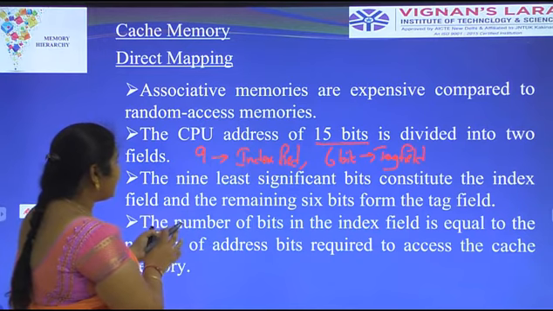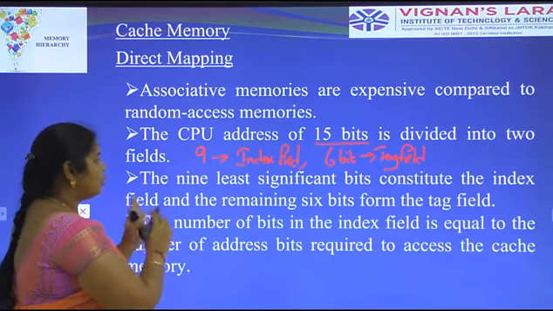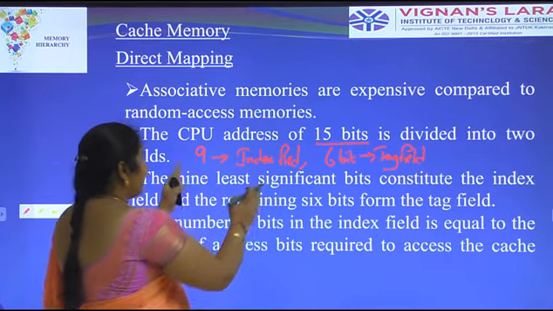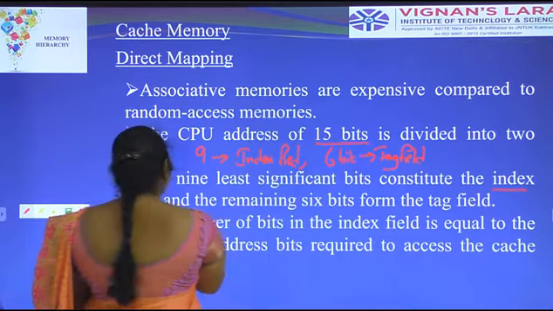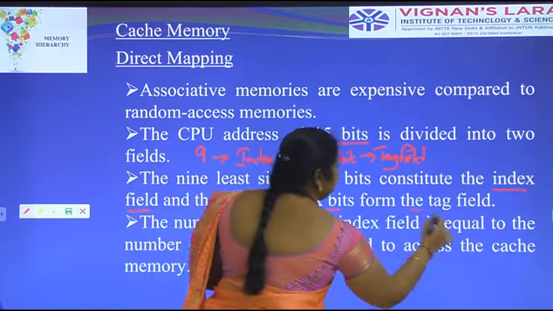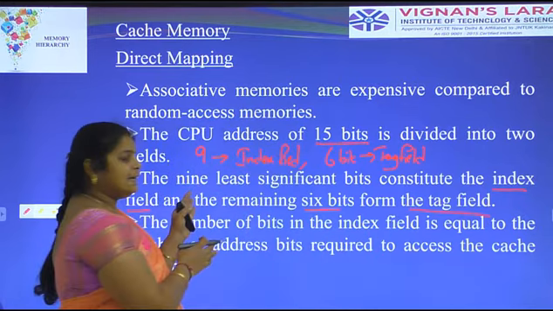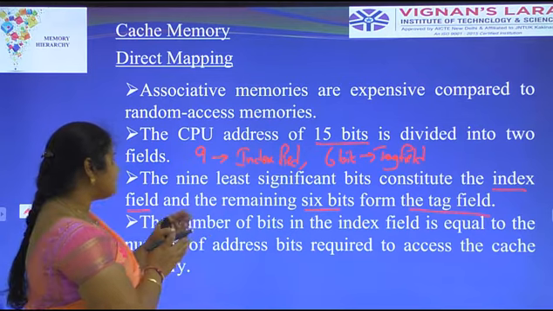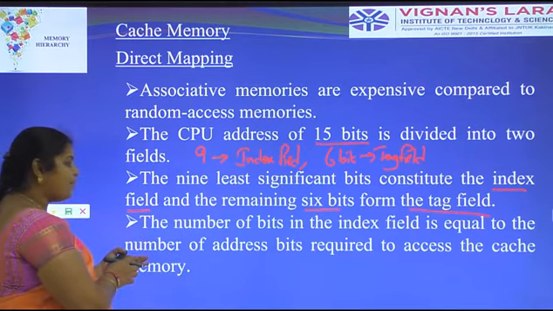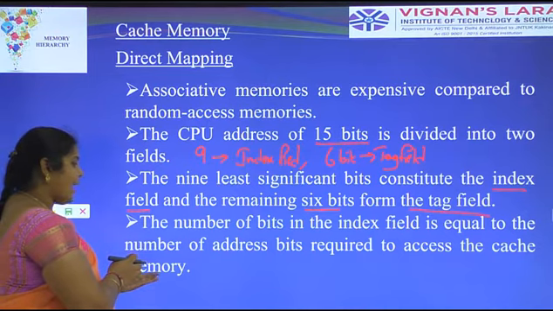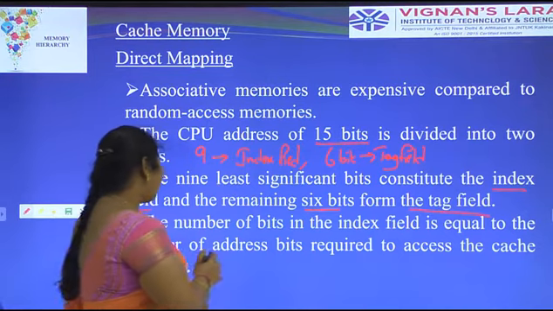Here in direct mapping we have to classify the address into two types. 9 bits are represented as the index field and 6 bits as the tag field. The number of bits in the index field is equal to the number of address bits required to access the cache memory.